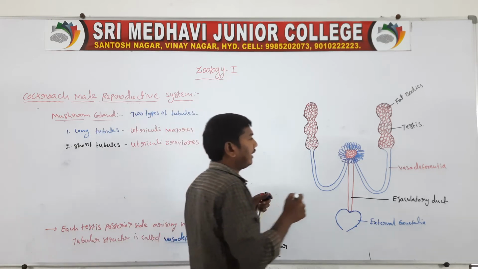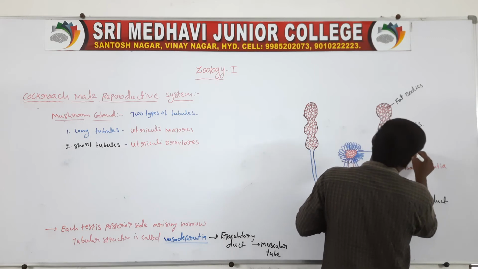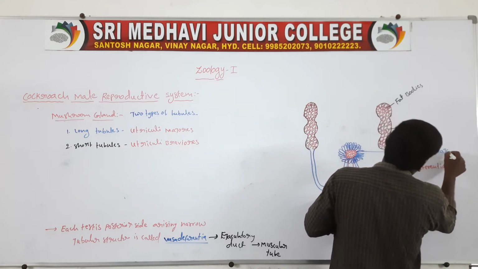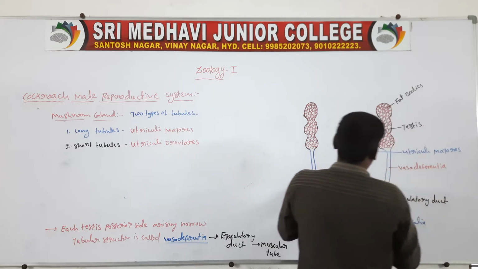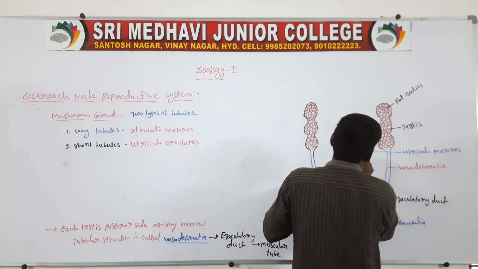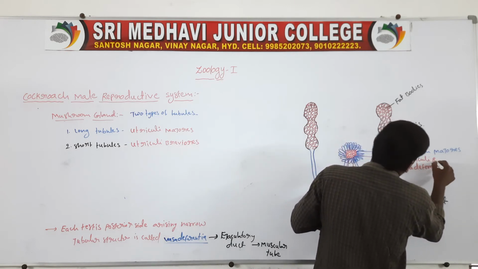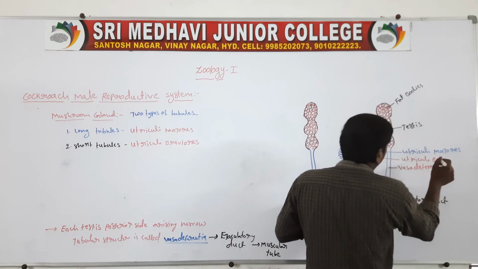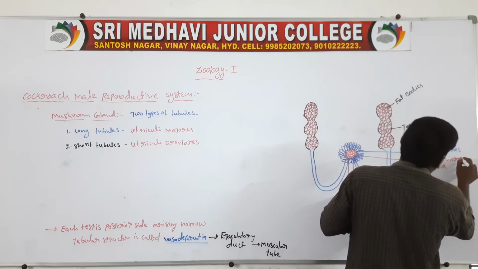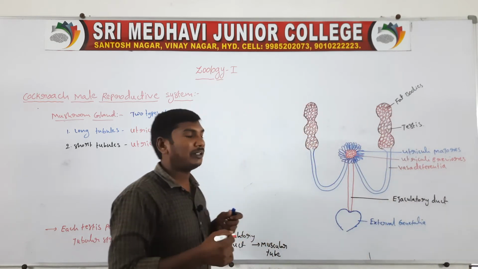Long tubules are called the utriculi majoris. The short tubules are called the utriculi breviaris.